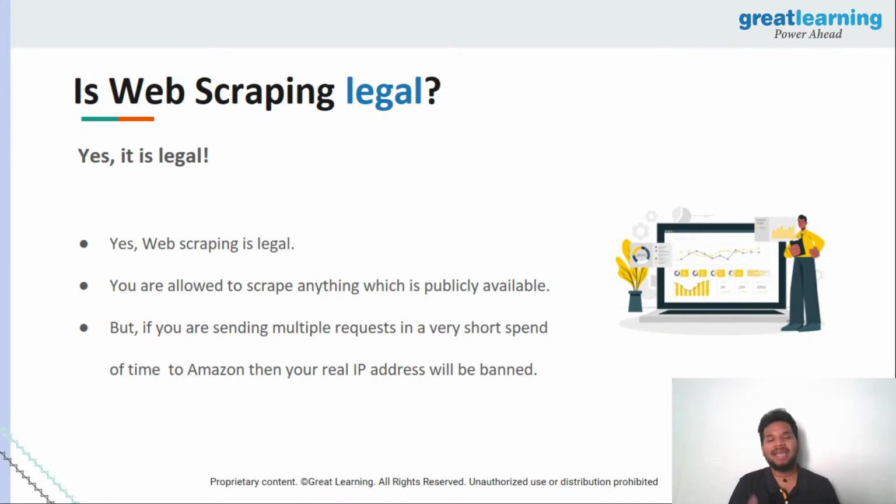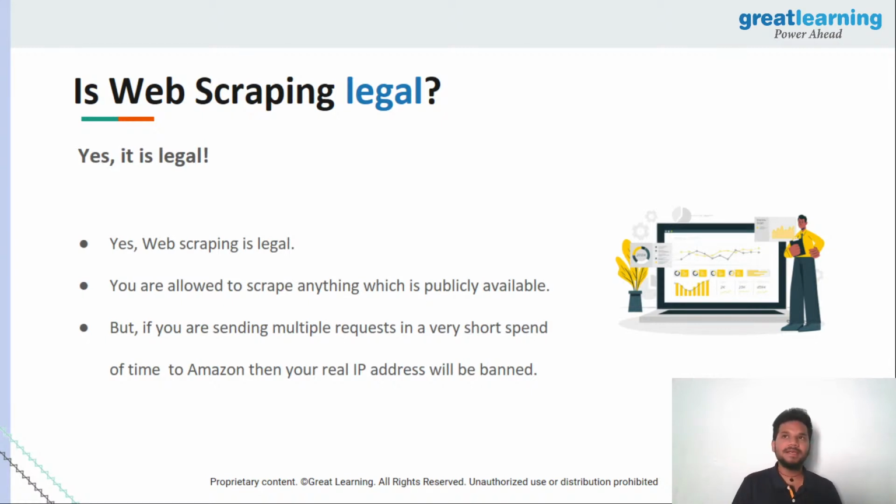You're not trying to hack into anything and pick up proprietary data. Whatever Amazon shows on its website, right? They're not showing payment information. They're not showing your credit card information to the world and all of that. They're showing you a product. They're showing you the reviews. It is publicly available, so we use that to make sure that we can drive analysis out of it. We're not doing anything illegal here, right?